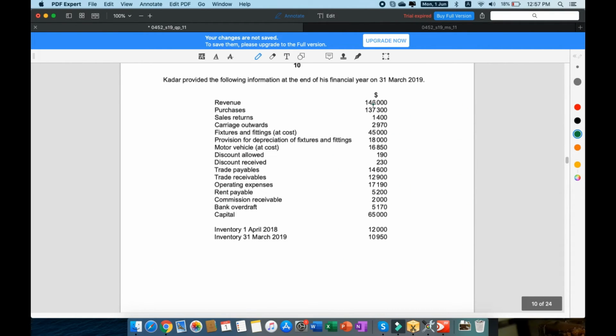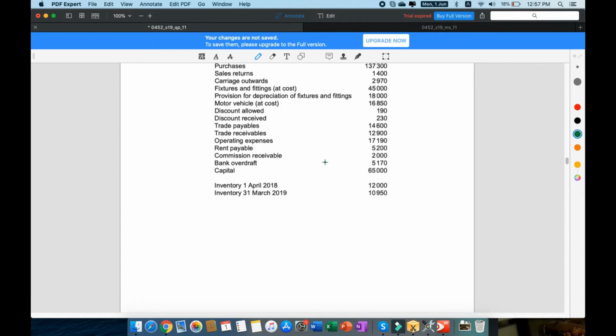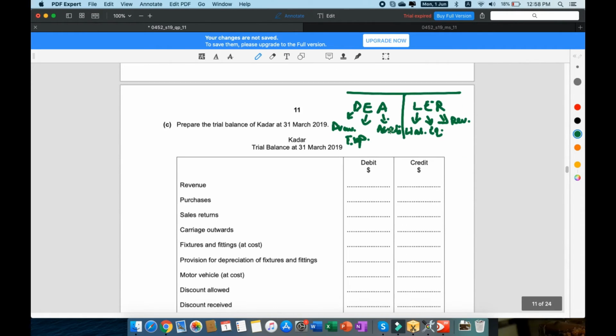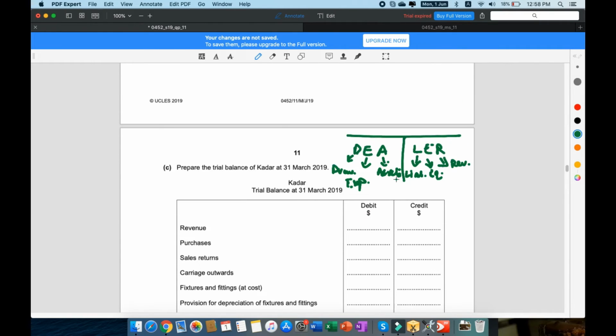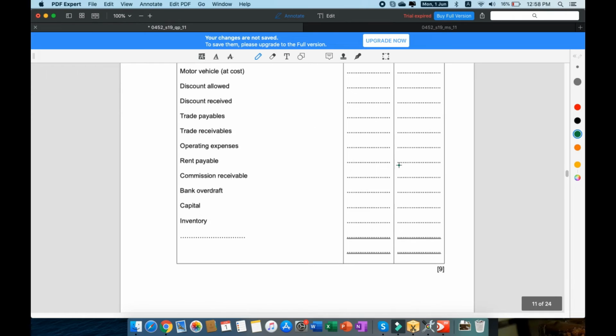So revenue is actually revenue and purchases. Let's just write that down. That is 146 and 137,300. So the revenue is credit in nature. You can see that right here. So we're going to have to debit that by 146.